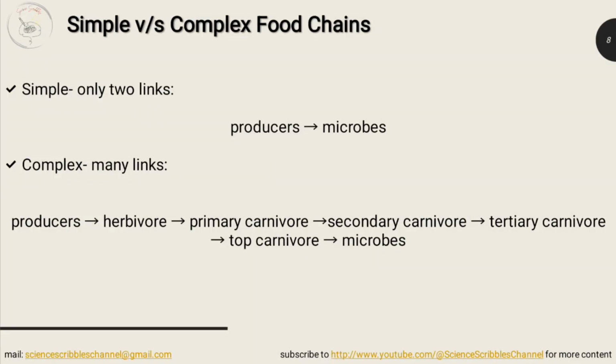Food chains may be simple or complex. A simple food chain has only two links in it. It always operates in decomposing plant matter, where detritivores acquire their food from the decaying vegetation. Most of the food chains are complex with many links in them, starting from the live producers, progressing through various levels of consumers, and finally ending with the detritus feeders.